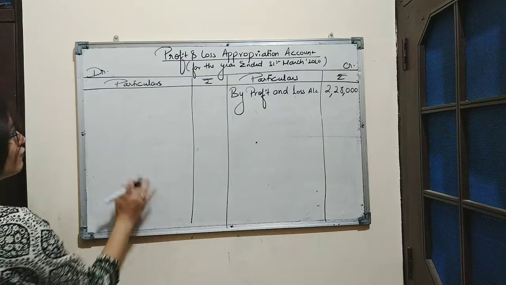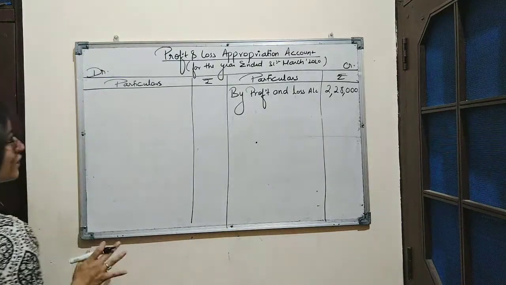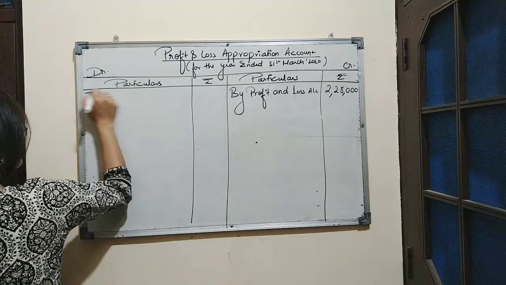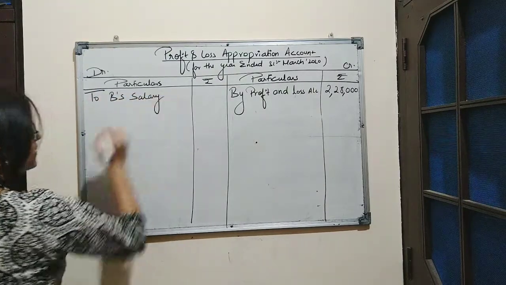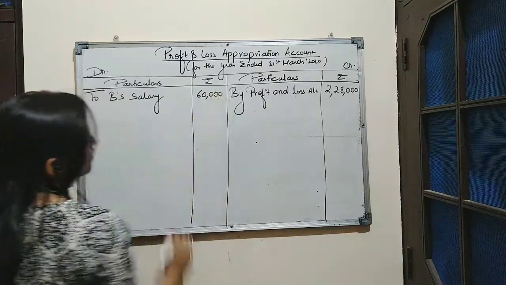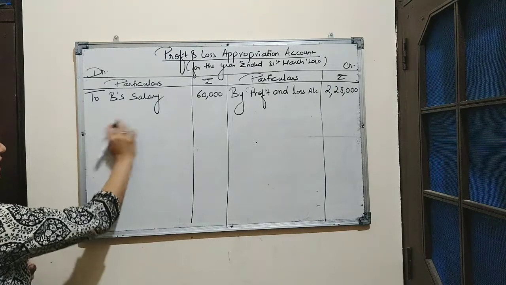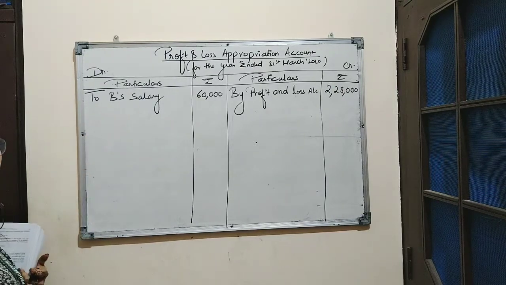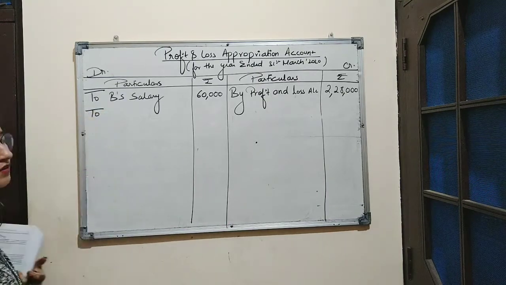Here the firm has paid annual salary amounting to rupees 60,000 to B. So we will write here to B's salary. Amount is rupees 60,000. This is the expense of the firm, which is the annual salary paid to B, that is rupees 60,000.